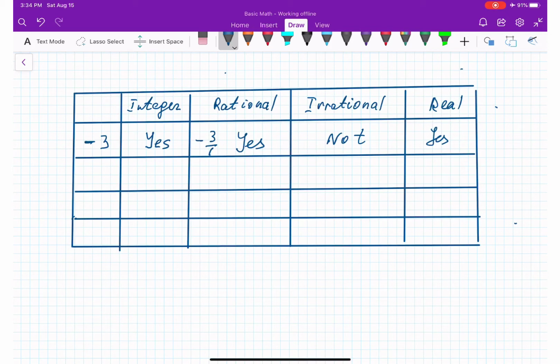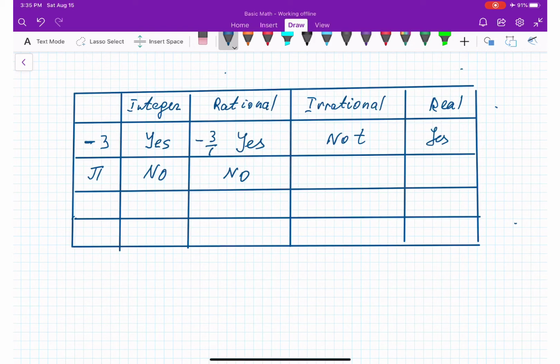Next one, the number pi. Is it an integer? No, because integers are whole numbers and pi is 3.147 and so on, so it is not. Is it rational? No, it is not rational because you cannot represent it as a fraction. Why can't you represent it as a fraction? Because the decimal numbers do not repeat. It keeps going endlessly with different numbers, 3.1478 and so on. There is no repetition of numbers.